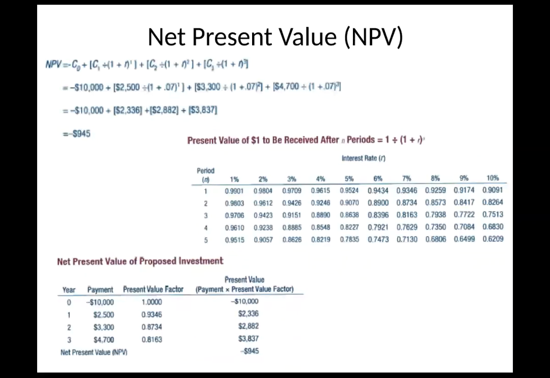Now, this basically shows how you can do the problem the other way. You have your present value factor. Again, what we try to do is show how to do it both ways on here. So if we say year one, and what do we say? 7%, 9,346, year two, 87. So you can do the same problem both ways. You're going to come up with the same answer. So I really try to show how you can do that. So depending if you're going to use the tables or what information they provide you with, you should be able to do the problem either way.